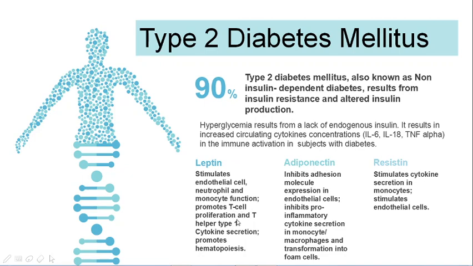It promotes T cell proliferation and T helper 1 cytokine secretion, and also promotes hematopoiesis. Adiponectin inhibits adhesion molecule expression in the endothelial cells, inhibits pro-inflammatory cytokine secretion in monocytes and macrophages, and transformation into foam cells. Resistin also stimulates the cytokine secretion in monocytes and stimulates the endothelial cells.